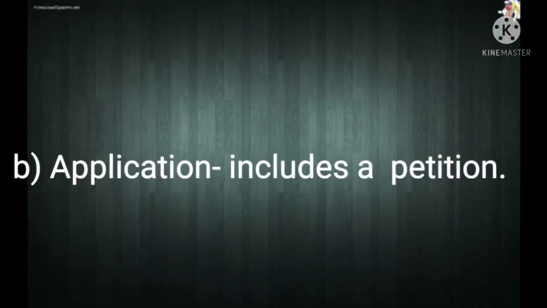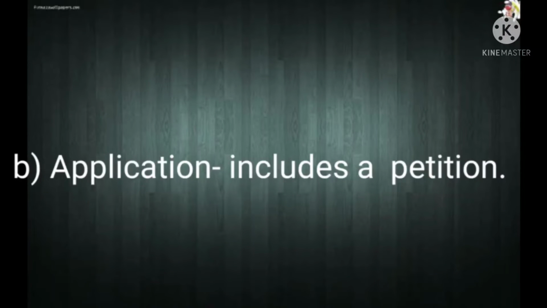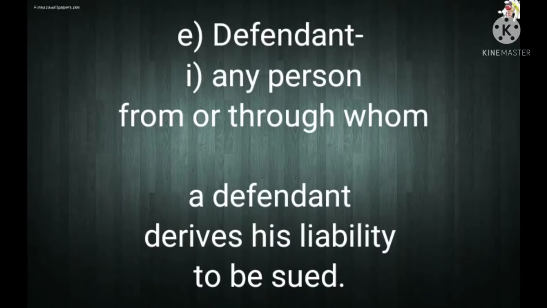But in the case of Islamuddin versus Umesh Chandra Tiwari, the Allahabad High Court said that an application preferred by a person requesting the court to initiate contempt proceedings against someone who has deliberately violated the court's order cannot be said to be an application referred to in Section 3, read with Section 2(b) of the Limitation Act. So the application includes a petition.